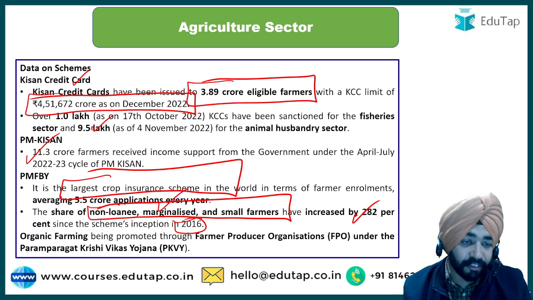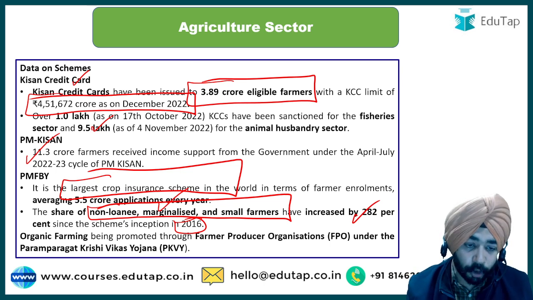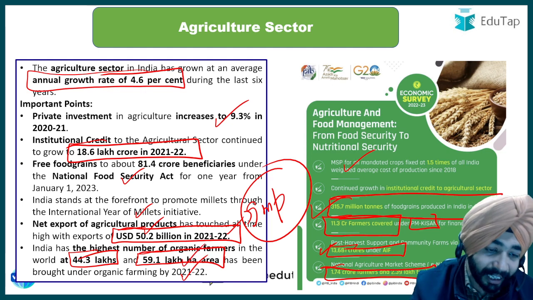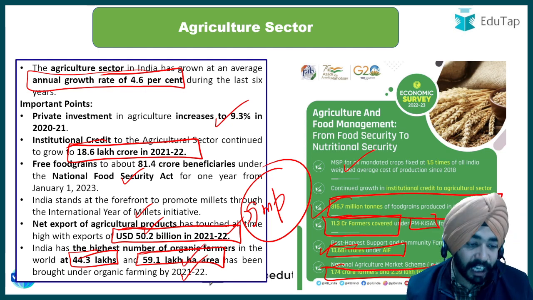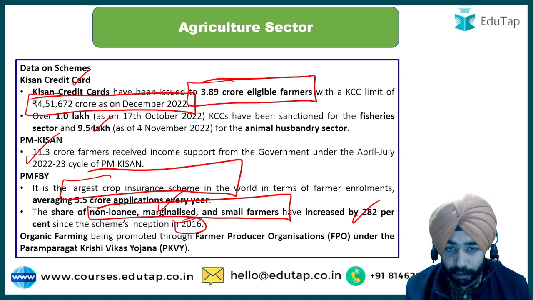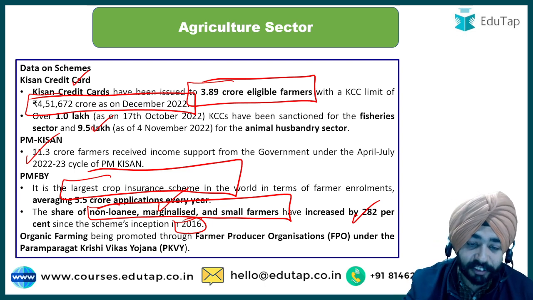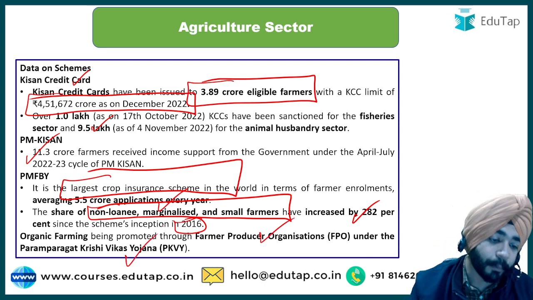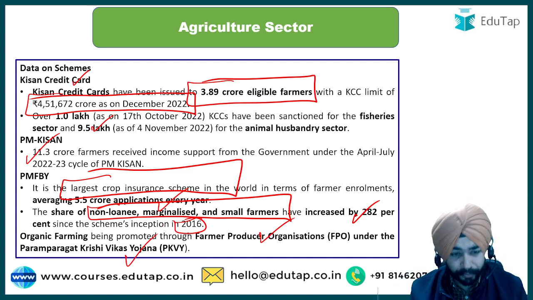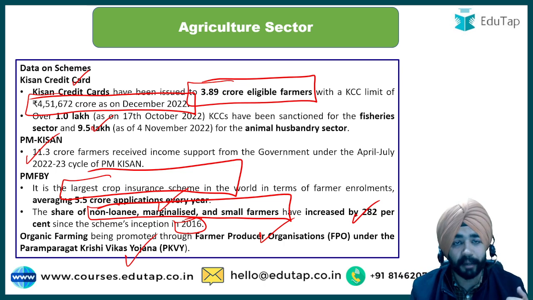Organic farming, as I have just discussed, we have the largest number of organic farmers in India. It says we know that it has been promoted recently. मैंने आपको बोला था 59.1 लाख हेक्टेयर जो हमारा लैंड है which is under organic farming has been brought out. For that, the economic survey has praised these two schemes, that is Farmer Producer Organisations and Paramparagat Krishi Vikas Yojana, because they have played a very important role in promoting organic farming in India.